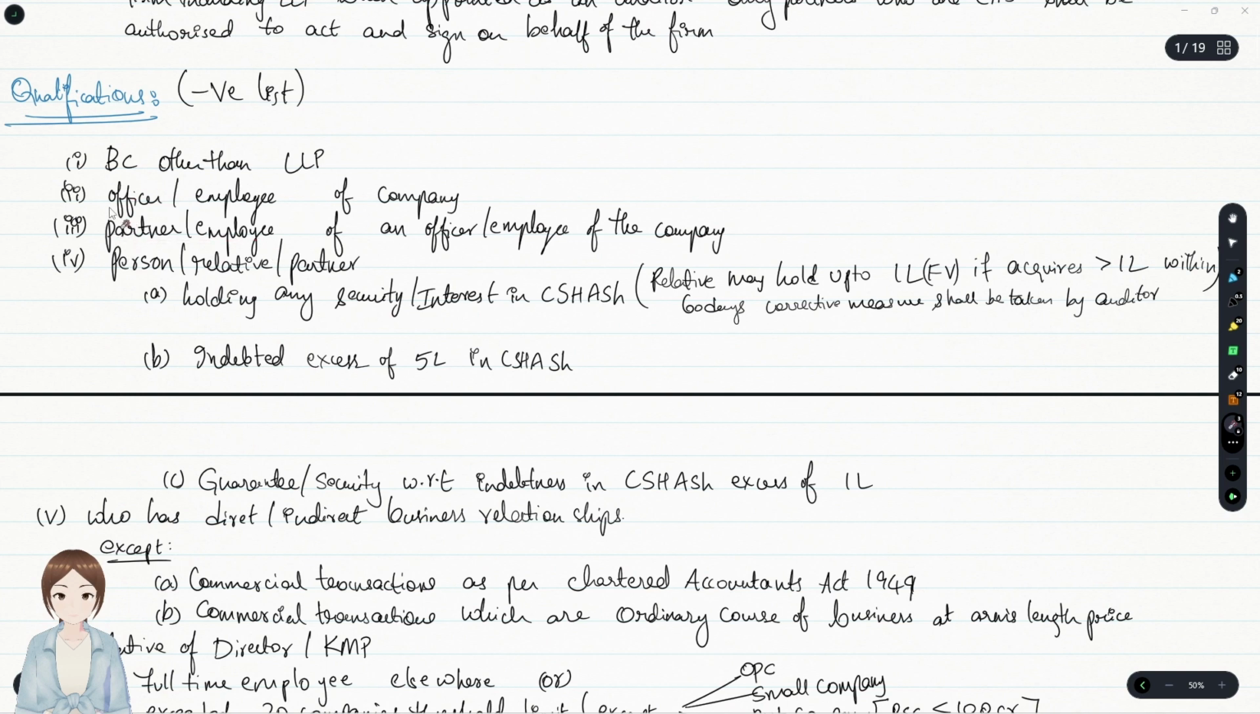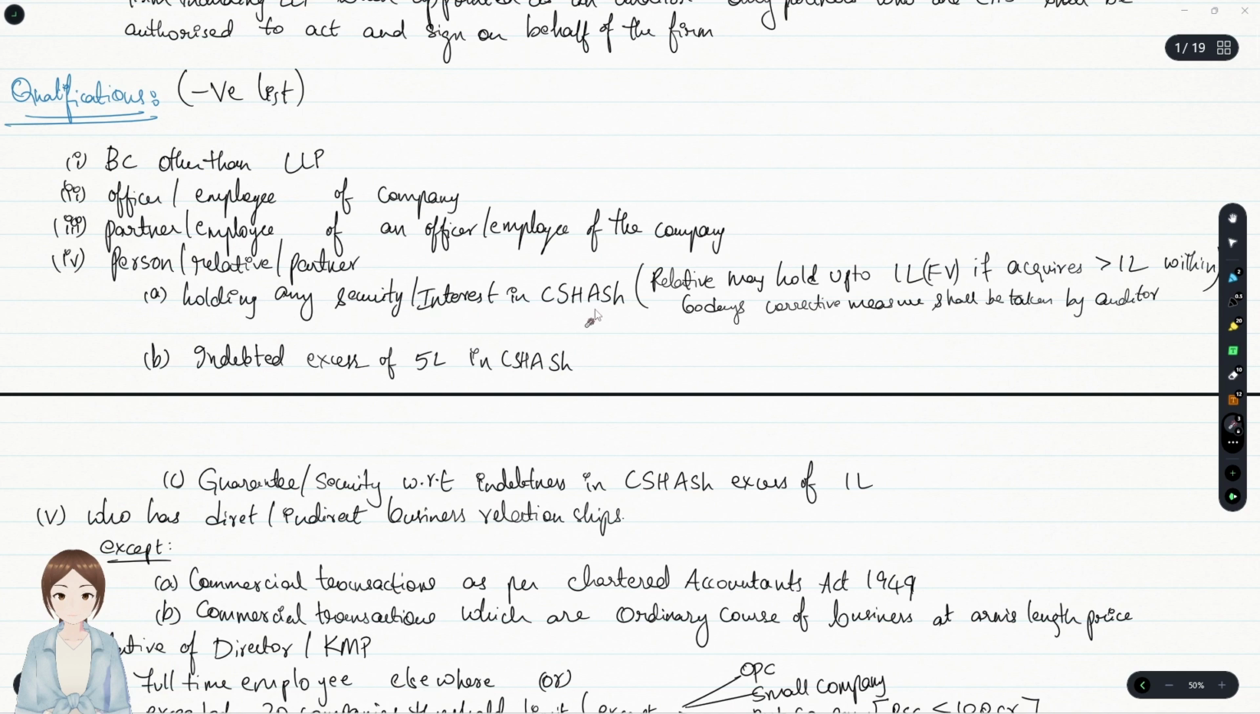Partner or employee of such officer or employee of that company is also not eligible. Officer or employee of the company, not eligible. Partner or employee of an officer or employee of the company is also not eligible. A person, relative or a partner, for these three conditions. What are the three conditions?